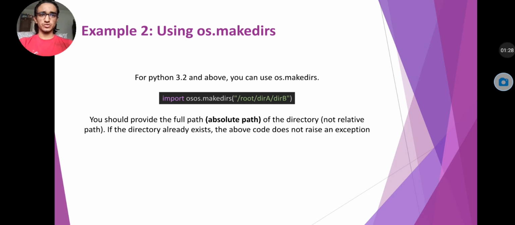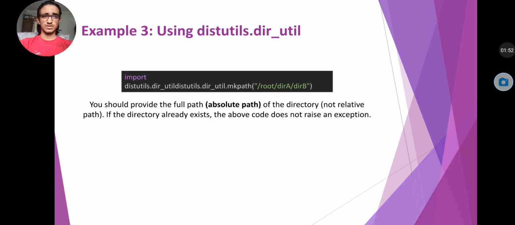Here is example 2 using os.makedirs. For Python 3.2 and above, you can use os.makedirs. Here is a short code. Import os, os.makedirs in brackets your absolute path or directory path. You should provide the full path, absolute path of the directory, not relative path. If the directory already exists, the above code does not raise an exception.